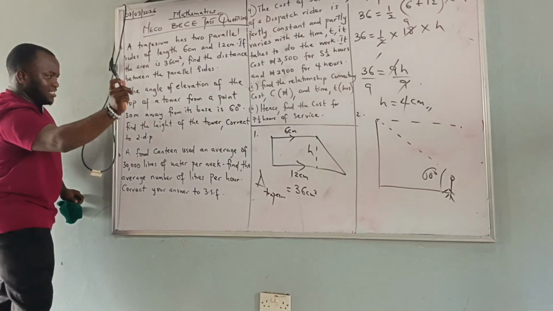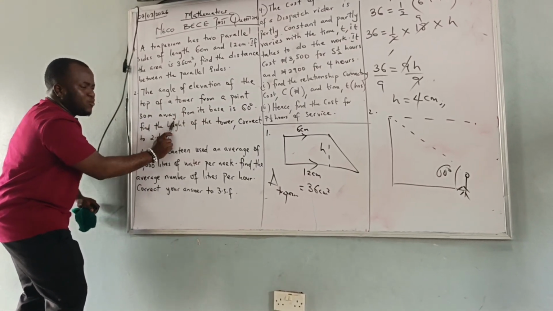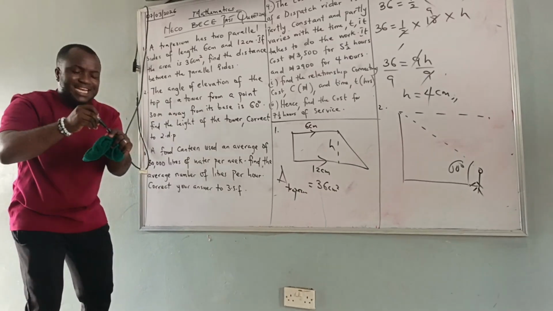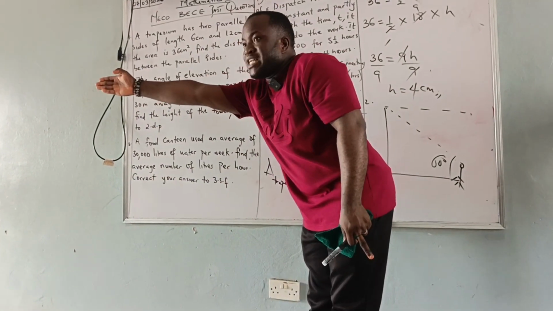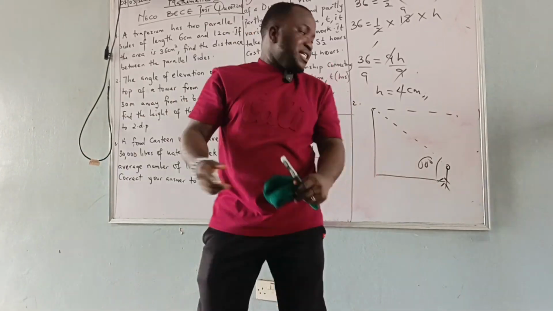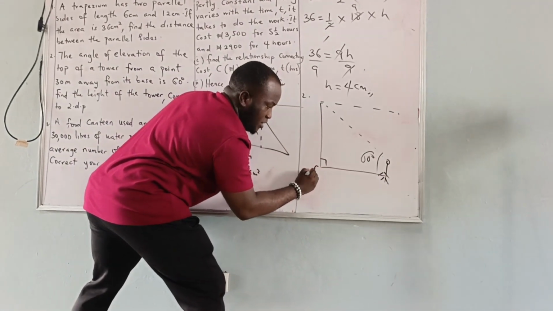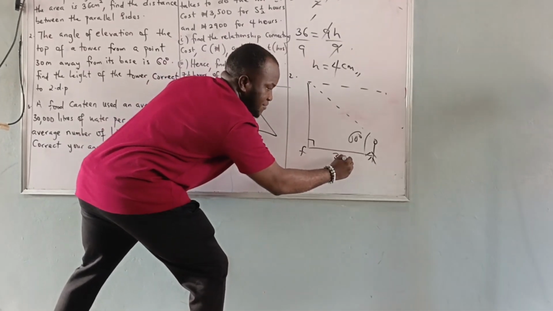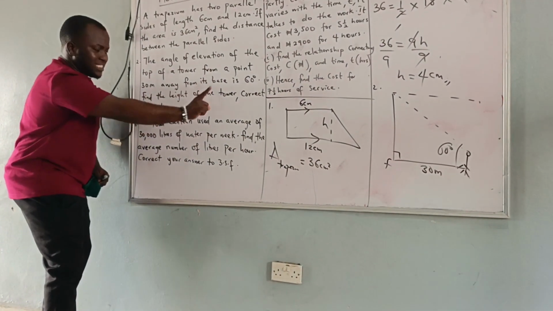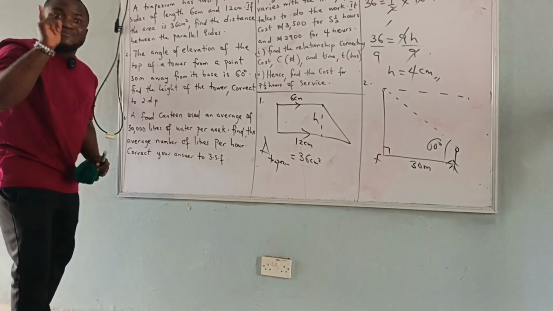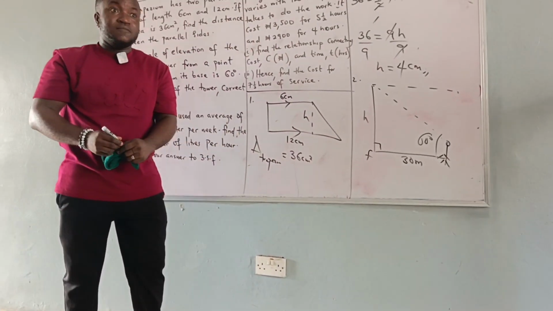And they said, well, look at this. They said the angle of elevation of the top of the tower from a point 30 meters away from its base, meaning that the distance of Kene from the base of the tower is what? 30 meters. So this is Kene to the base, this is the base, which is the foot of the tower, is 30 meters. Are you following? Now the question says, find the height of the tower, correct to what? 2 decimal places.